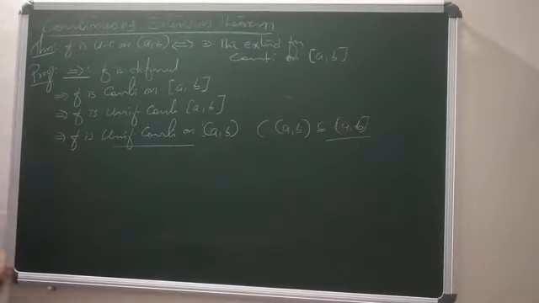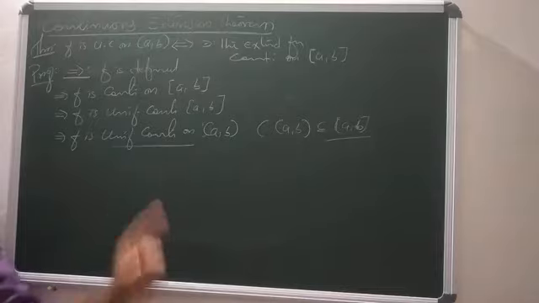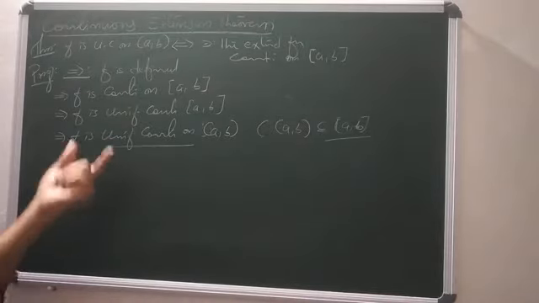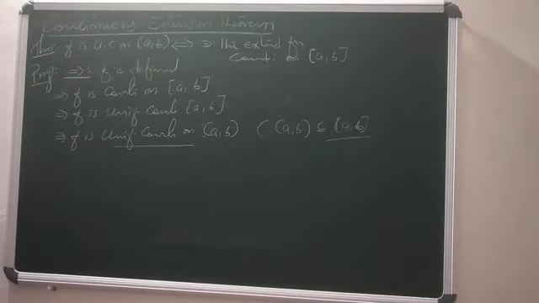Since f is uniformly continuous on the closed interval [a, b], first we define f at the end points a and b in such a way that the extended function is continuous on closed [a, b]. That means f is continuous on closed [a, b]. But on a closed interval, continuity implies uniform continuity. So f is uniformly continuous on closed [a, b]. Therefore, since open (a, b) is a part of closed [a, b], f is uniformly continuous on open interval (a, b). So the first part is finished.